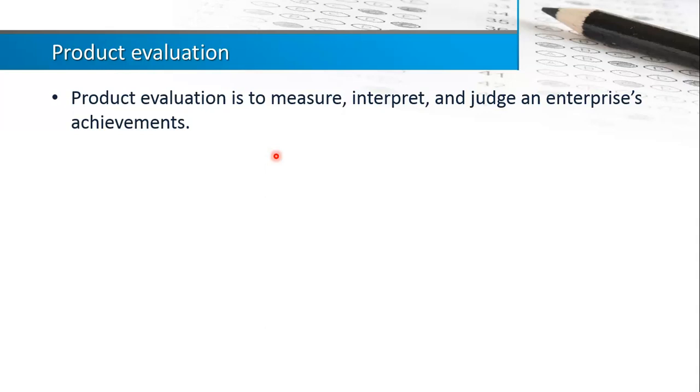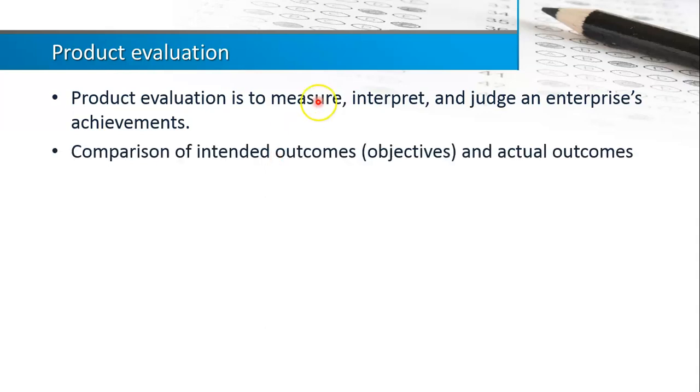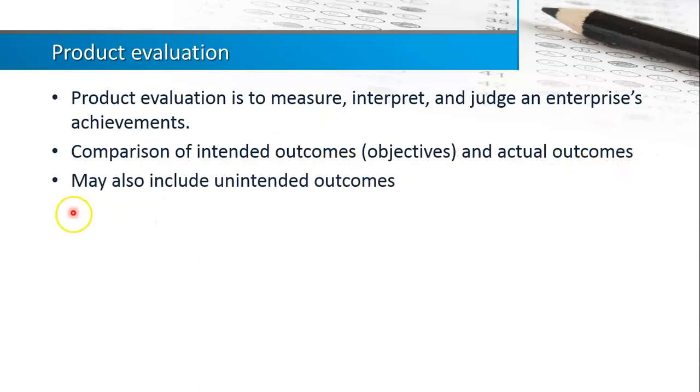So in product evaluation, it is to measure, to interpret, and judge the enterprise's achievement. So basically, it is a summative process looking at the achievement of the program provider or the service provider. Usually it will compare the intended outcome with the actual outcome. So this is the product evaluation.